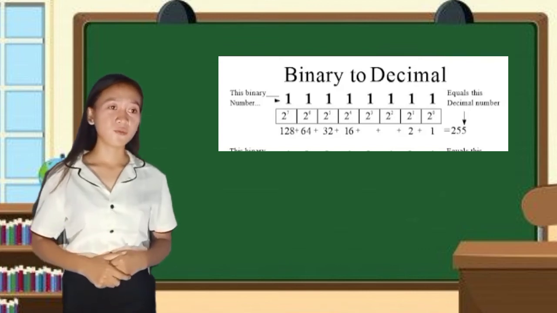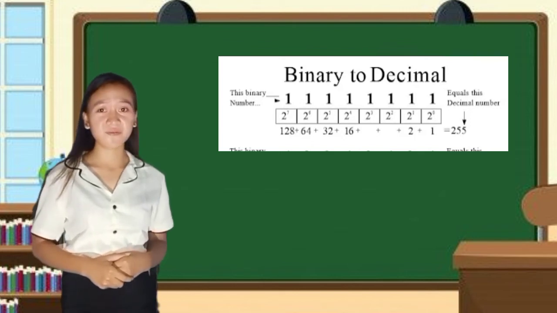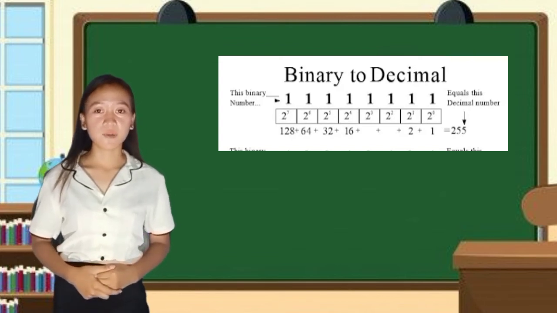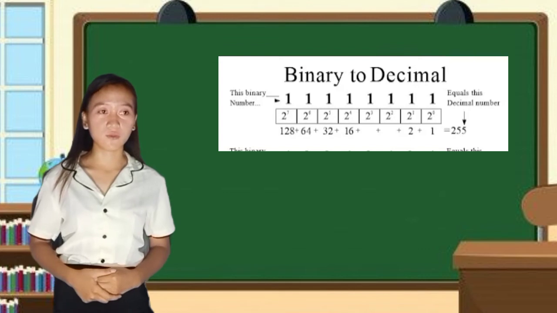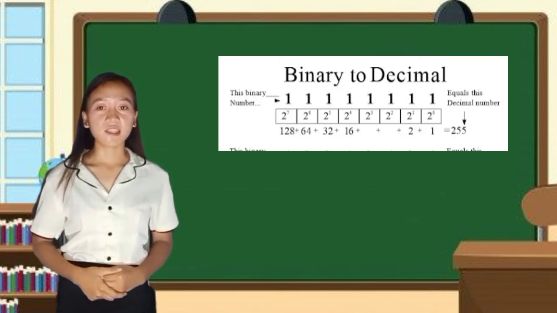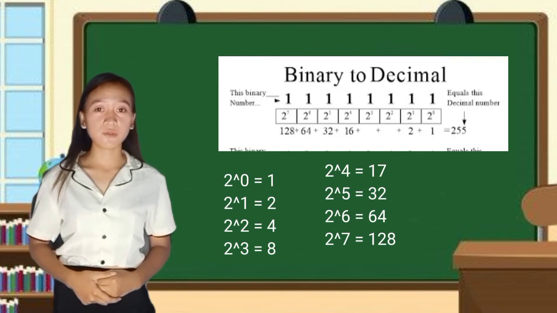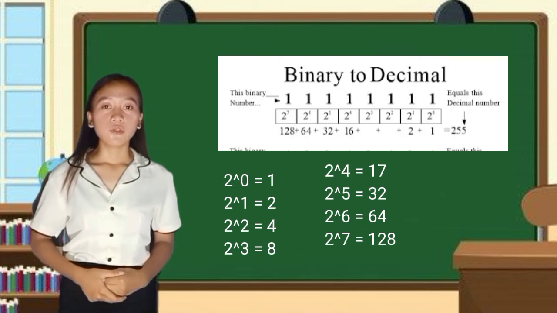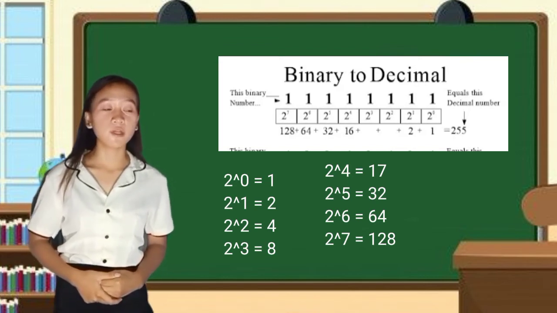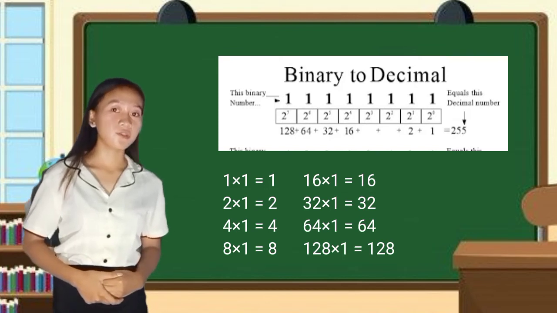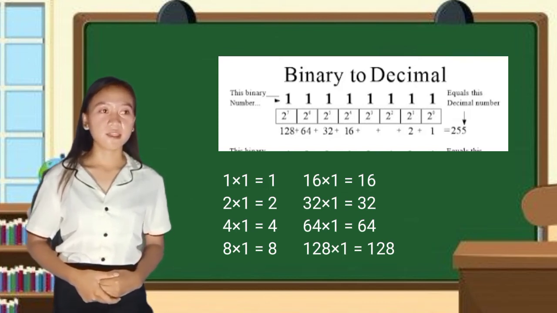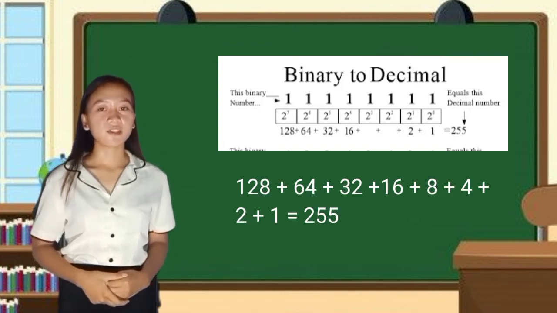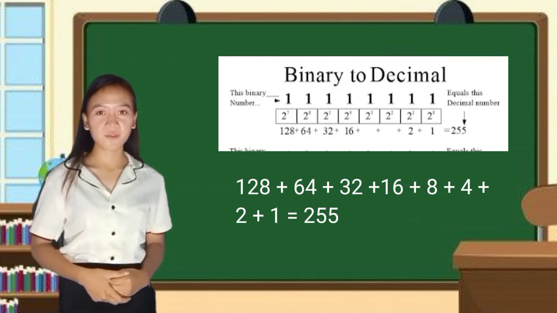Okay. So ma'am, why is 255 the answer? Okay, let me explain step by step. Our binary number is 1. All of it is 1. After you got the answer in 2 raised to 0, 2 raised to 1, 2 raised to 2, until 2 raised to 7, after that, look at the binary number. You will multiply the answer by the binary number. And after you multiply that, you will add all the final answers. That's why the answer is 255.